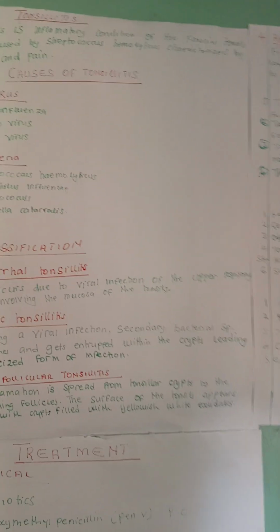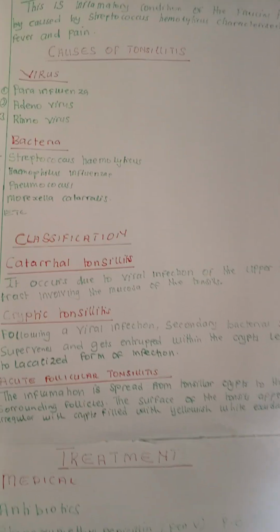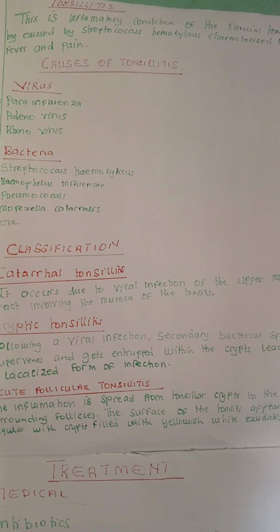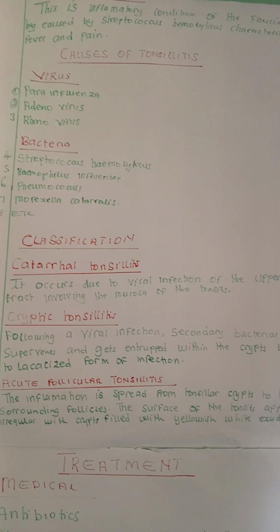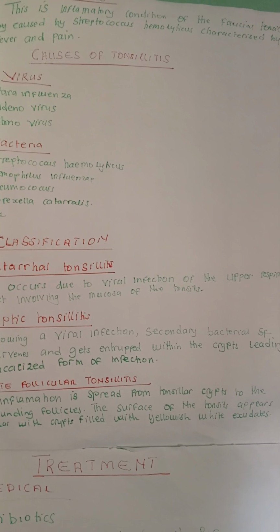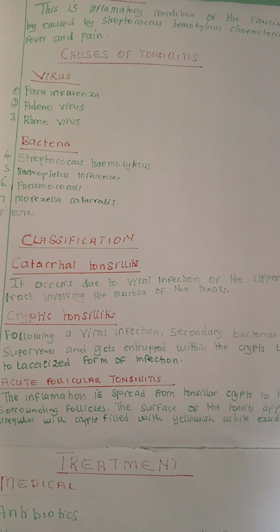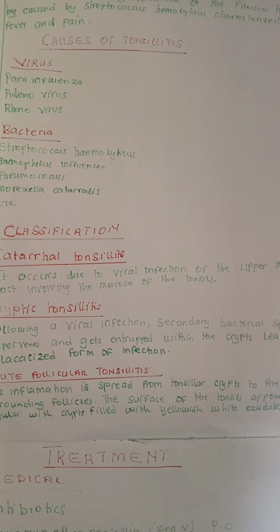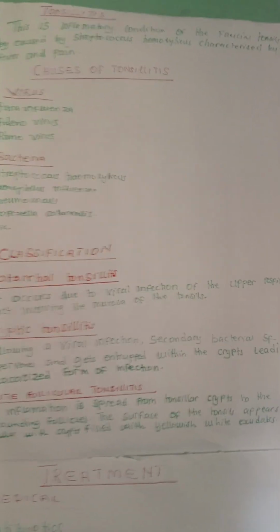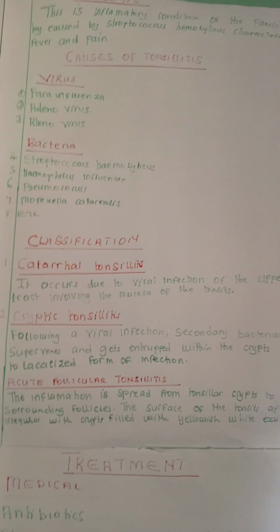Okay, so now, what is tonsillitis? Tonsillitis is the inflammation of the tonsils caused by Streptococcus hemolyticus, characterized by fever and pain. So there can be different definitions. All right. So what are the causes?